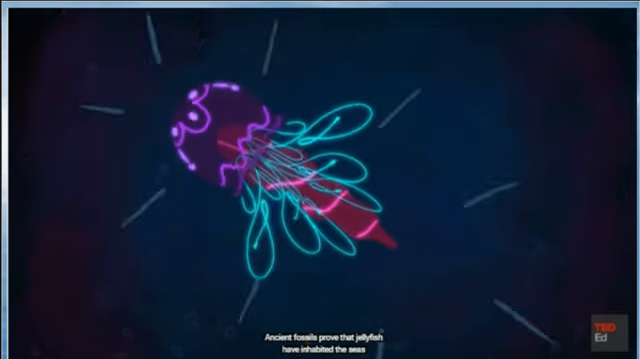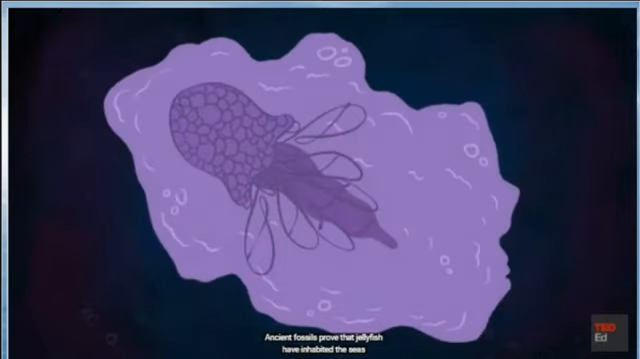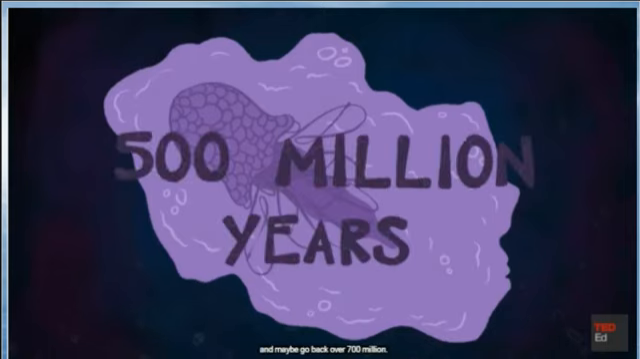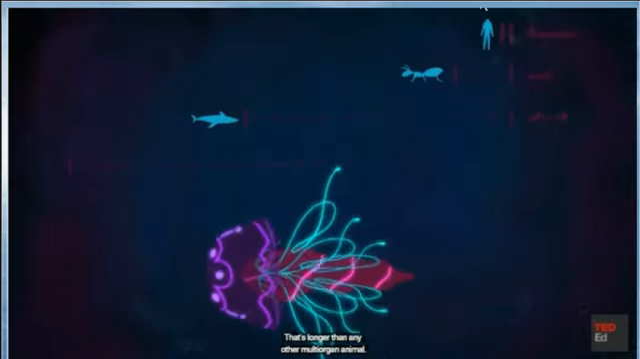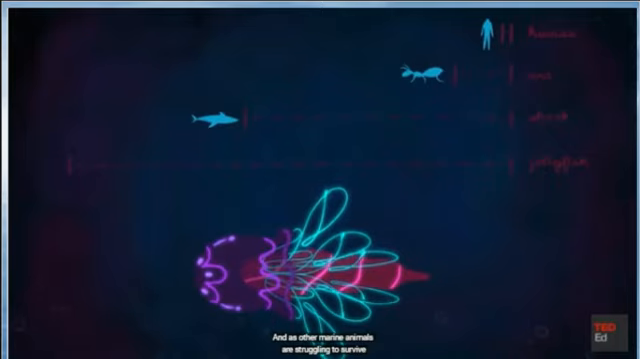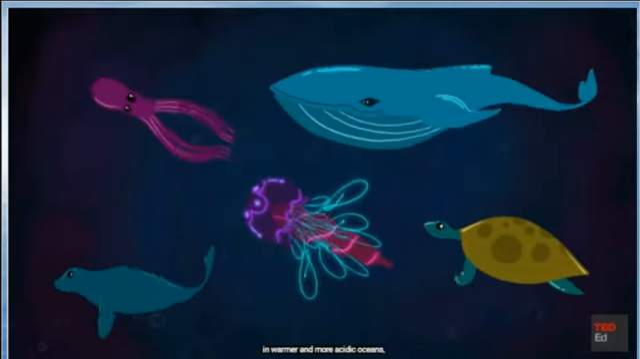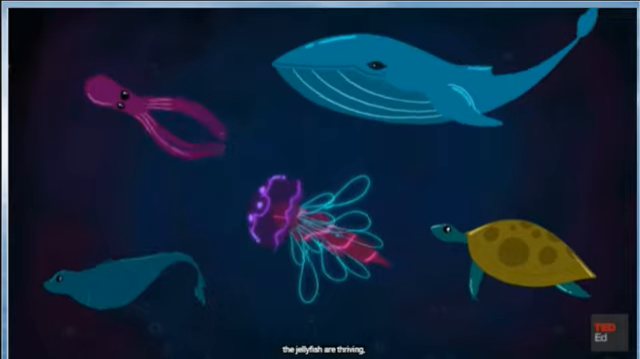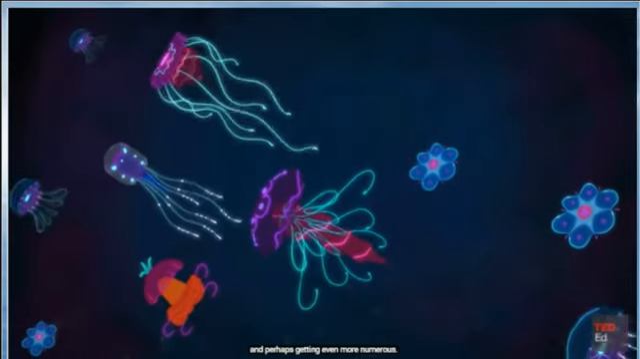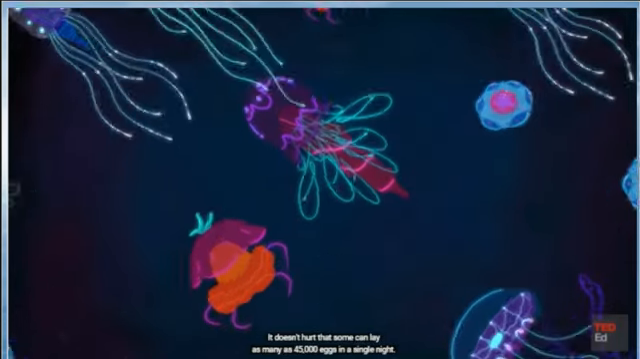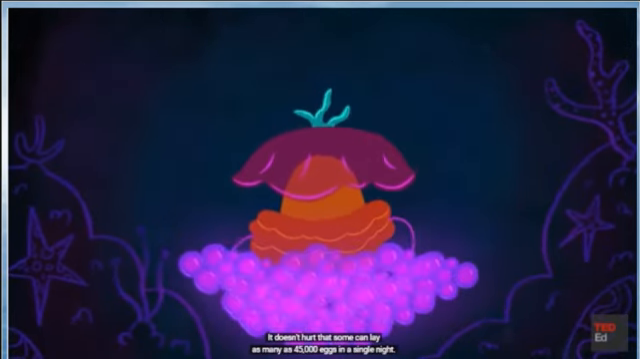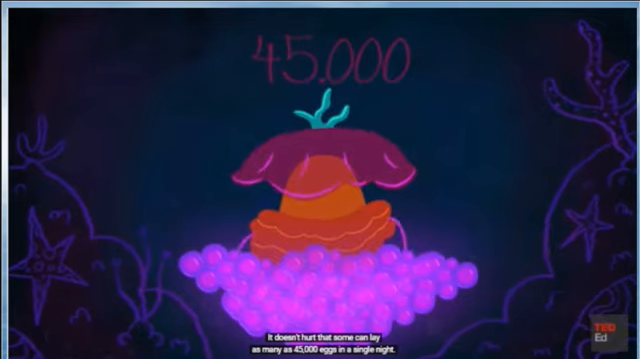Ancient fossils prove that jellyfish have inhabited the seas for at least 500 million years, and maybe go back over 700 million. That's longer than any other multi-organ animal. And as other marine animals are struggling to survive in warmer and more acidic oceans, the jellyfish are thriving, and perhaps getting even more numerous. It doesn't hurt that some can lay as many as 45,000 eggs in a single night.